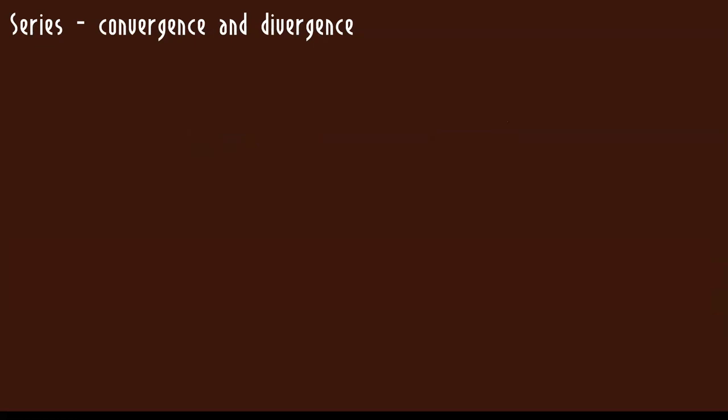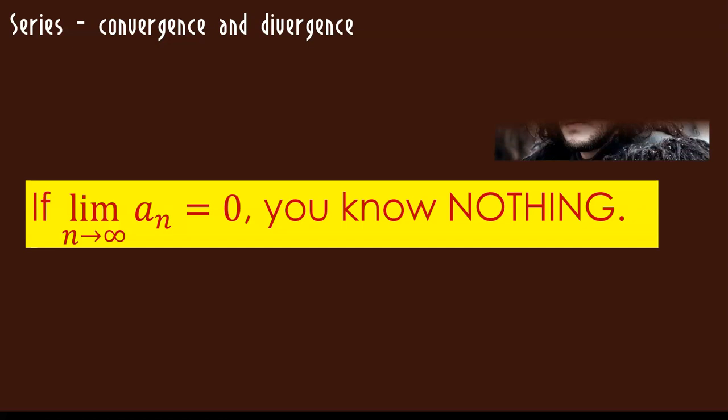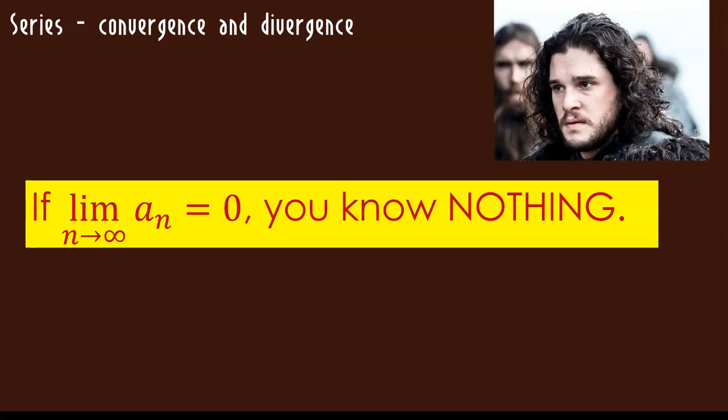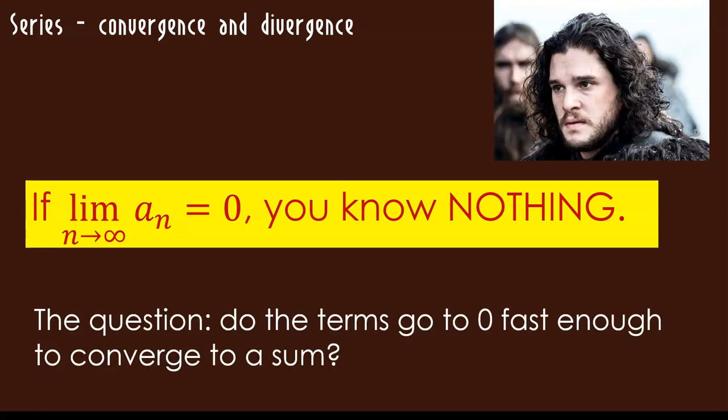So what if the limit of the sequence is 0? Well, that means you can keep going, but otherwise you know nothing. You have to check to see, do the terms go to 0 fast enough to converge to a sum? So they not only have to converge to 0, they have to converge to 0 quickly. And we'll put a tighter definition on that.